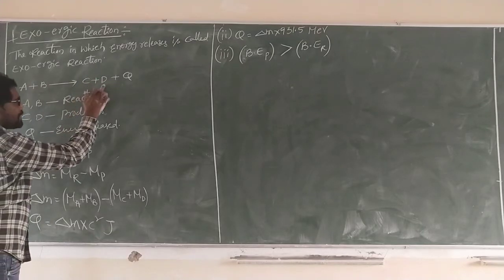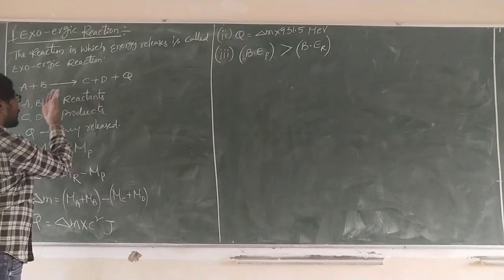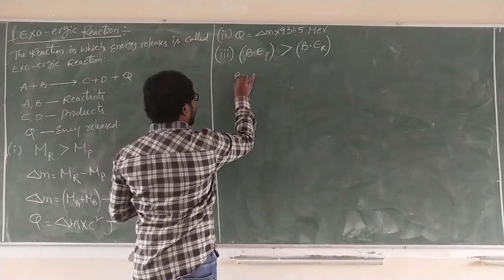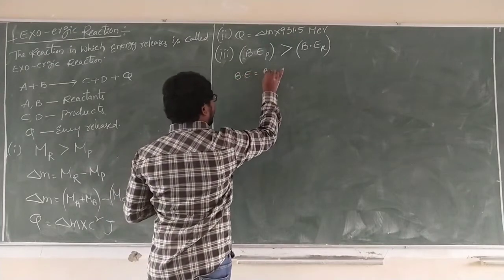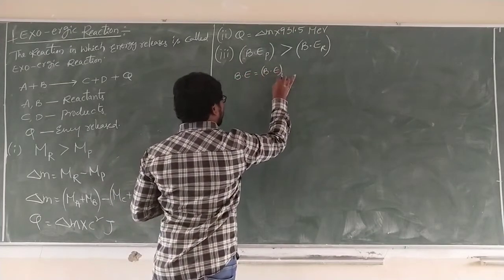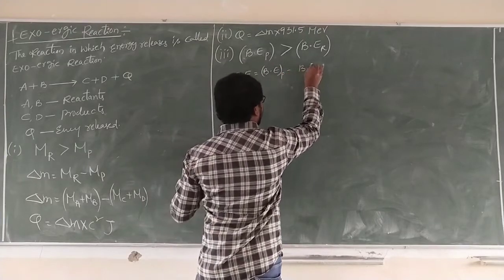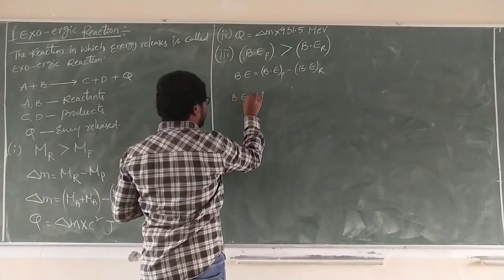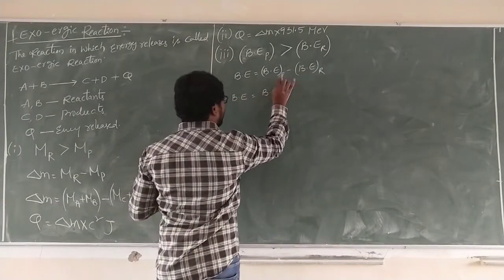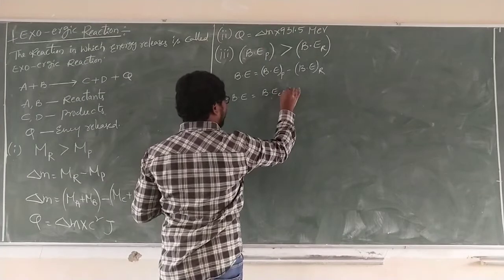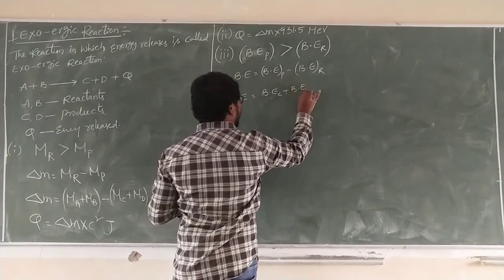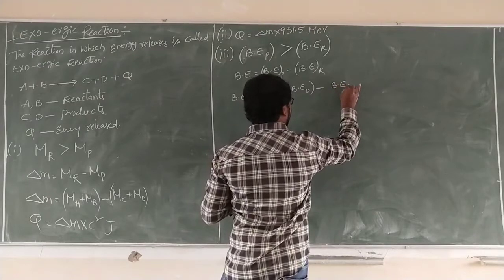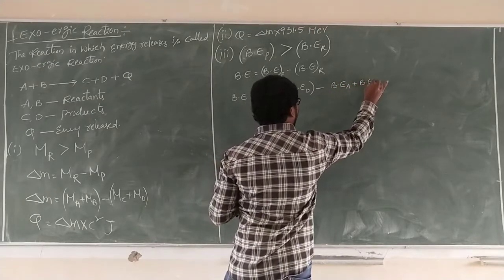So C plus D, this energy is more compared to this. Binding energy of products minus binding energy of reactants. Binding energy of products means binding energy of C plus binding energy of D, minus binding energy of A and binding energy of B.